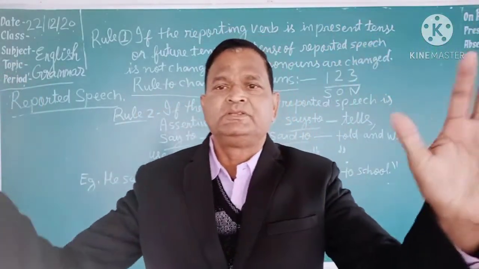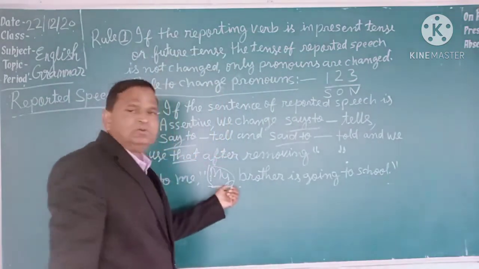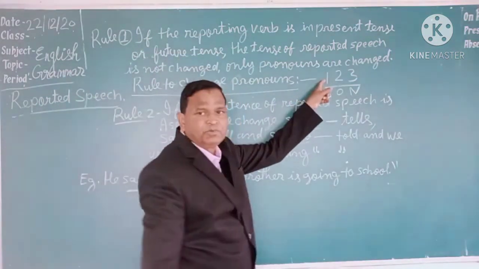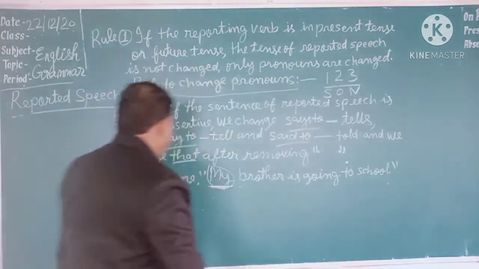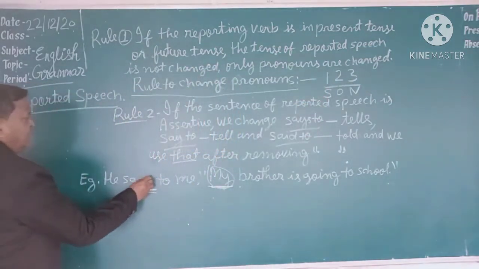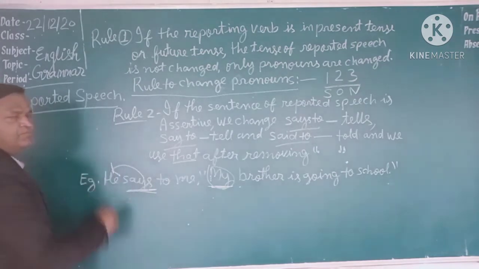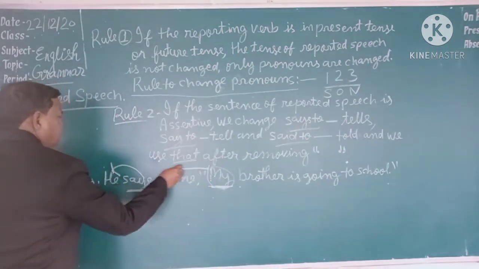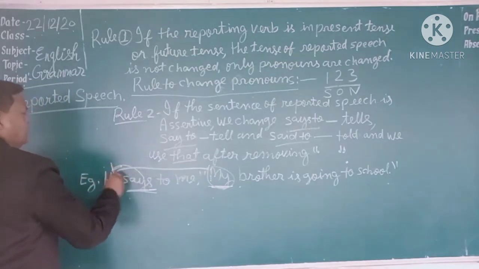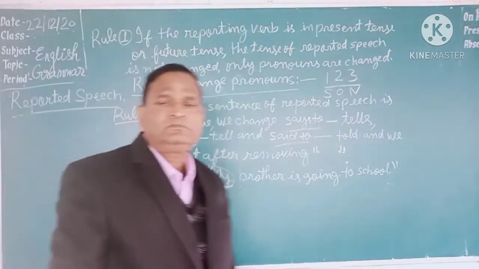So my is a first person pronoun. According to this rule, a first person pronoun is changed according to the subject of the reporting verb. What is the reporting verb here? The reporting verb is says and its subject is he. According to the rule, my, this first person pronoun, will be changed according to he, the subject of the reporting verb.